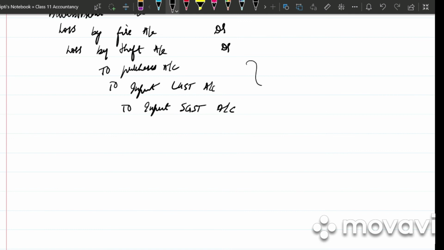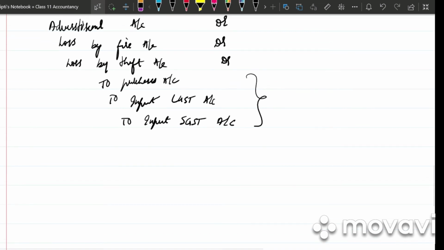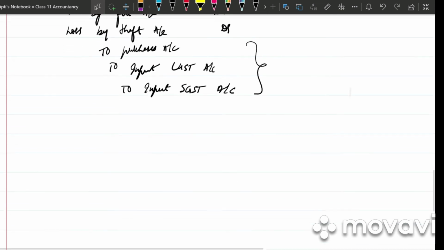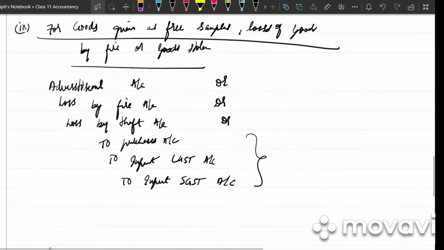So why are we reversing the input CGST and SGST? I had given you important notes. Under that note number 3, when GST is paid, we reverse it. It is credited, and when there is output GST, it will be debited. So in this case, we are paying the GST. So we are reversing the entry, and that is the reason it is credited.